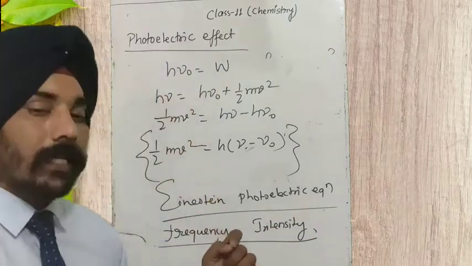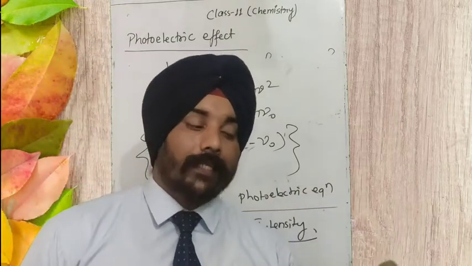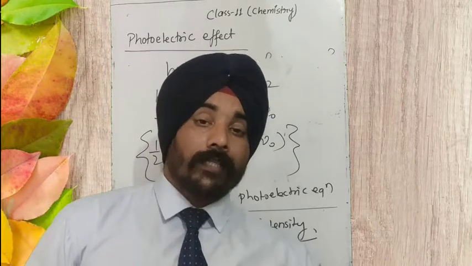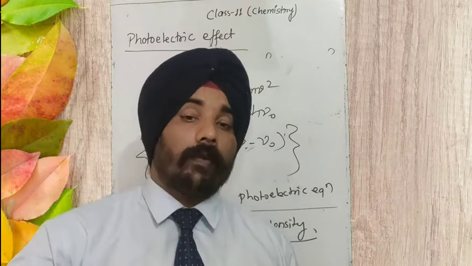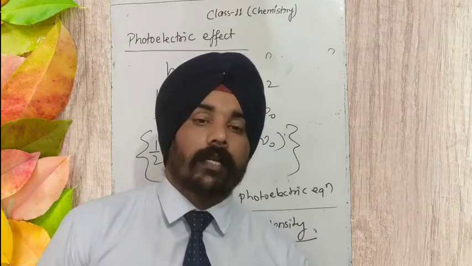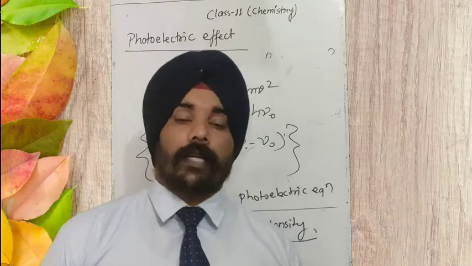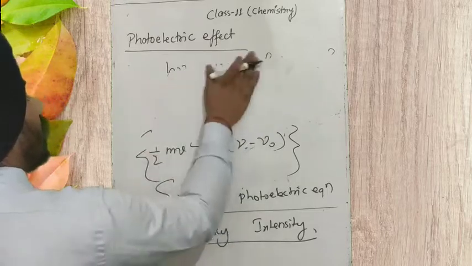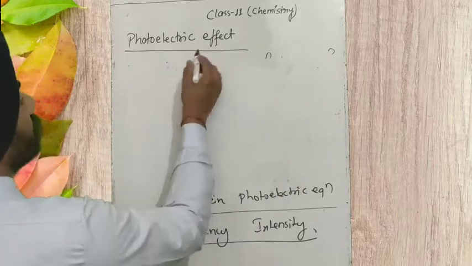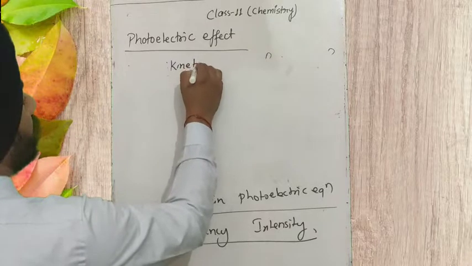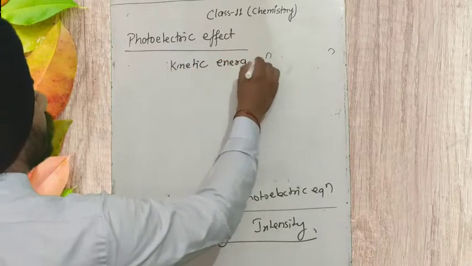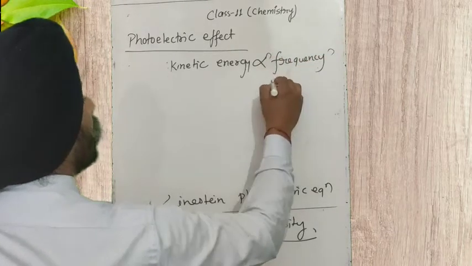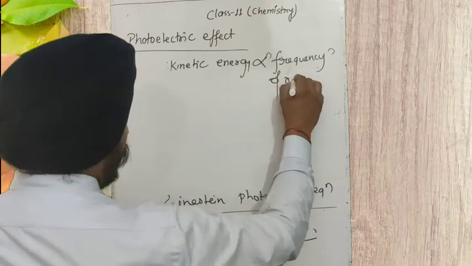The more the frequency of radiation, the more the kinetic energy of the photoelectrons emitted from the surface of the metal. So the first is: kinetic energy is directly proportional to the frequency of radiation.